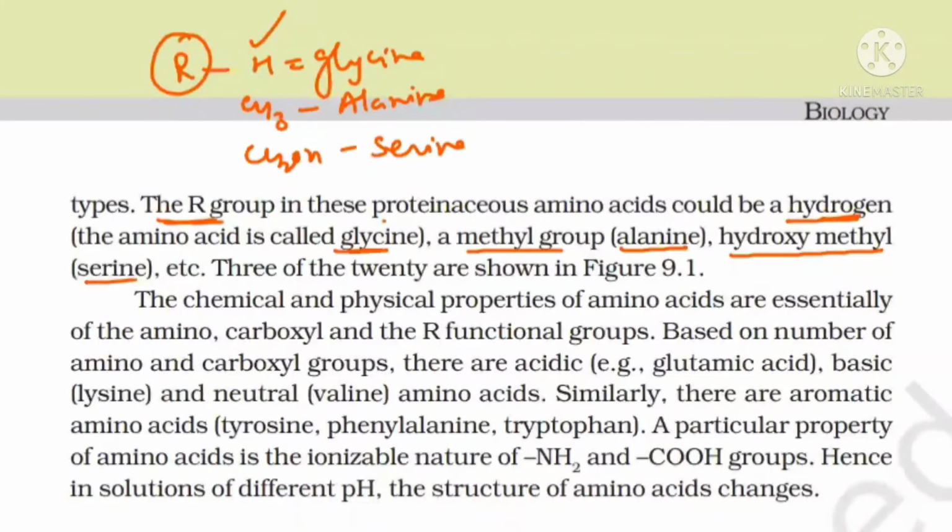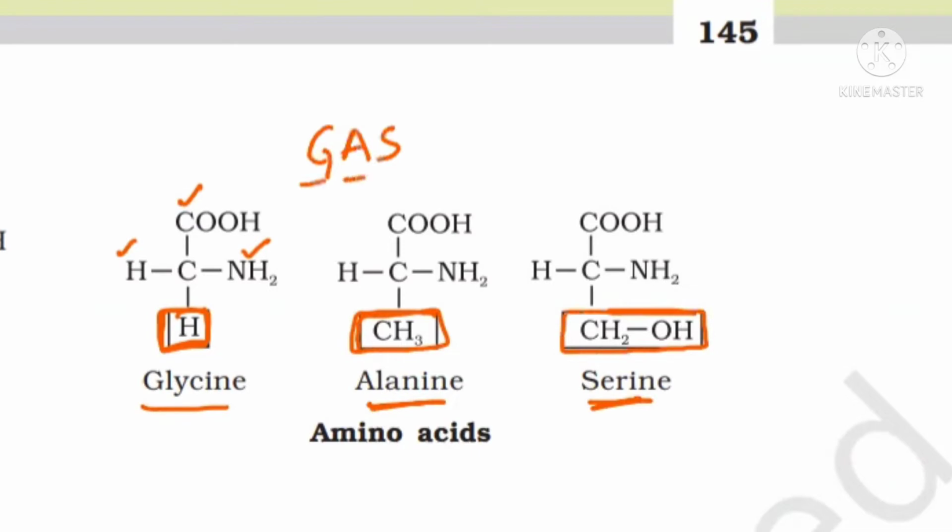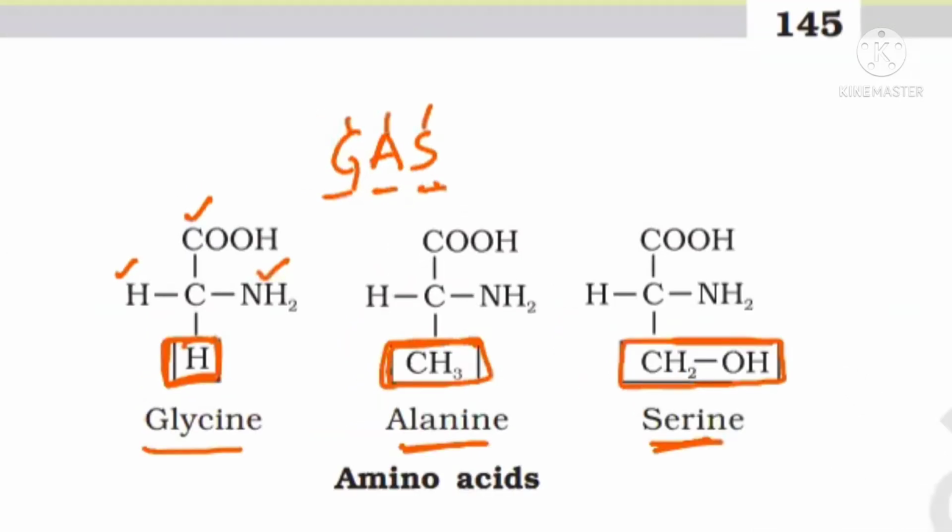Now let me show you the diagram. See beta, this is your carboxyl group, this is the amine group, this is H, and this is the variable group, which is replaced by H in glycine, by CH3 in alanine, and by CH2OH in serine. Another learning tip: glycine, alanine, serine, H, CH3, CH2OH. I think you can learn this diagram of amino acid very easily now. Clear beta?